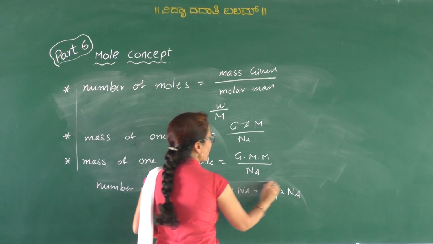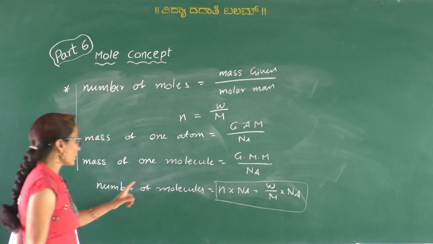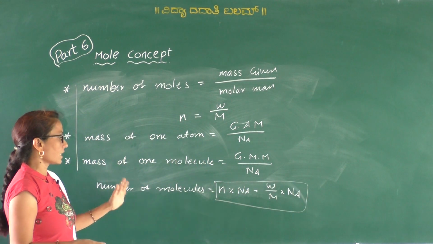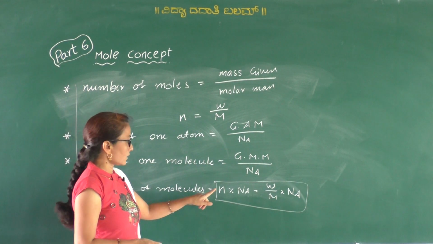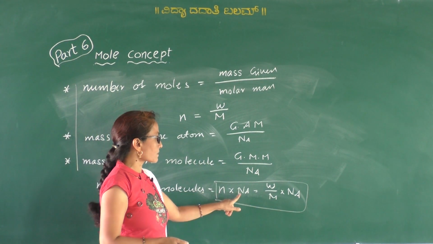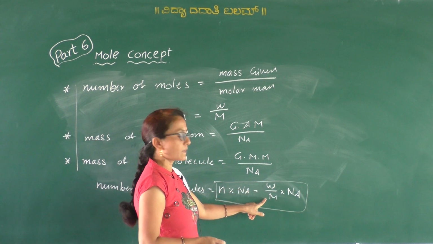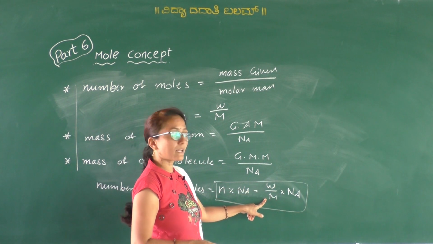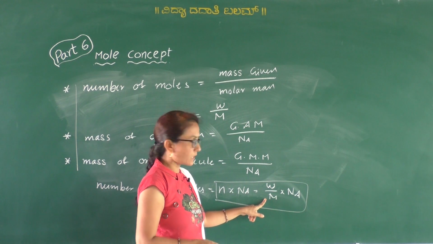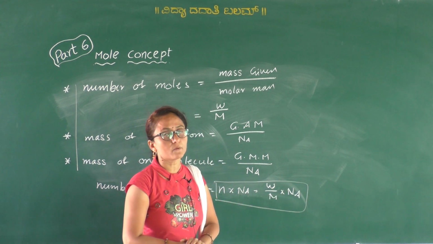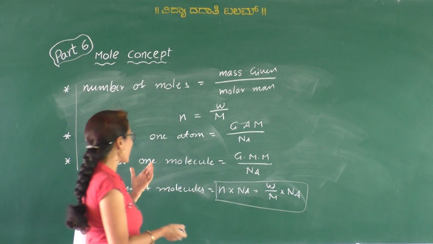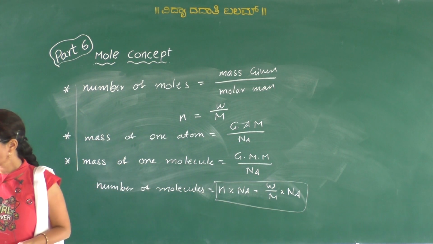By using this formula, we can calculate the number of molecules or the number of atoms. If number of moles is given, it is just multiplied by Avogadro number. If mass is given, then mass divided by molar mass, either gram atomic mass or gram molecular mass, and then it is multiplied by Avogadro number. That gives the number of molecules.